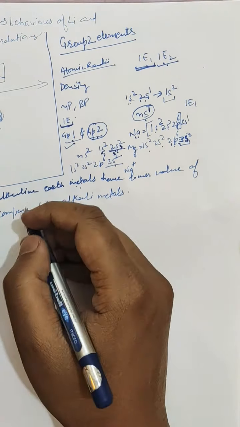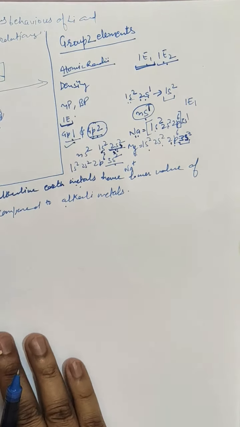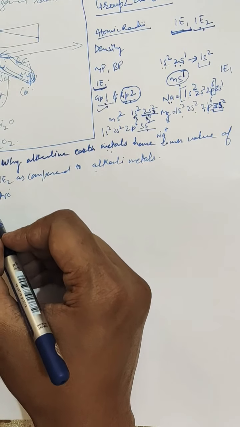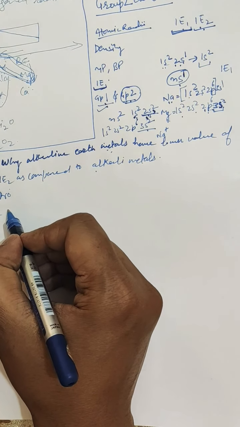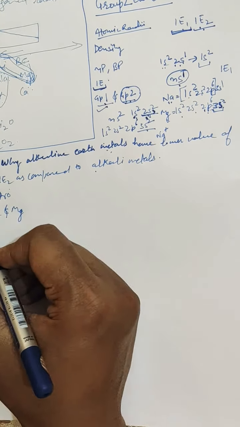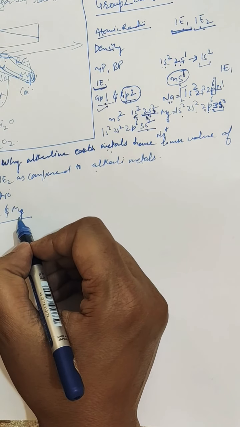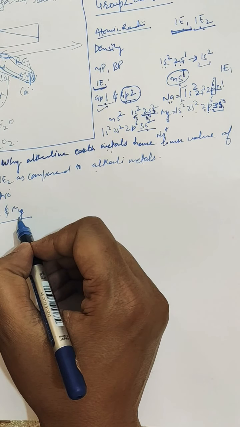Like we talked about flame coloration in different alkali metals, similarly, alkaline earth metals also give flame coloration except beryllium and magnesium. So you may be asked in the exam, why do beryllium and magnesium not give flame coloration whereas other alkaline earth metals do?